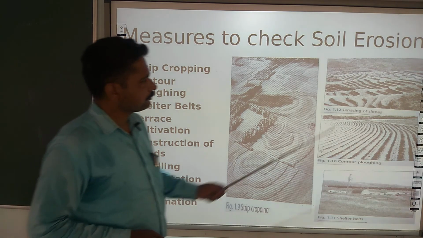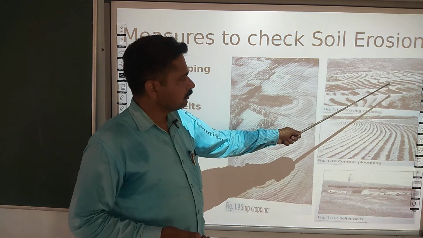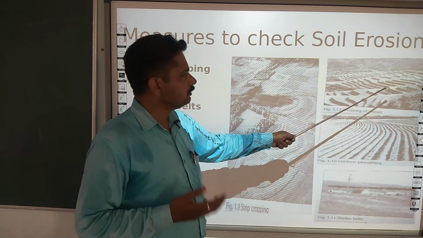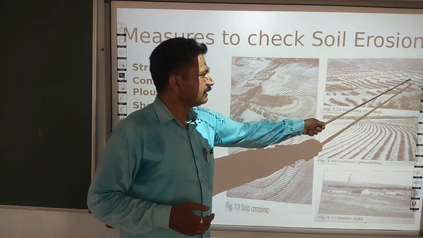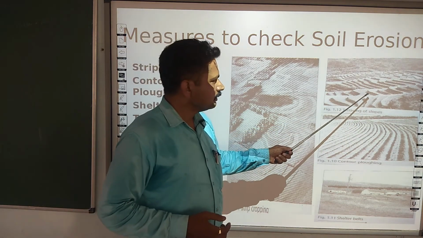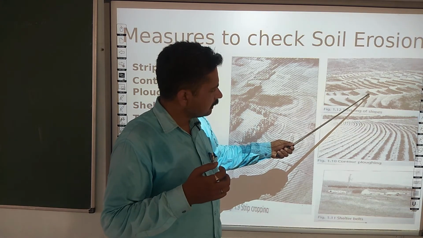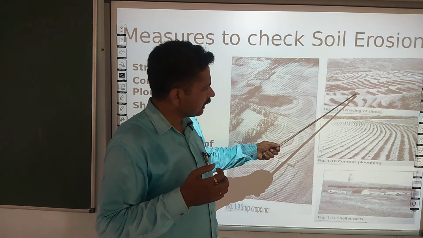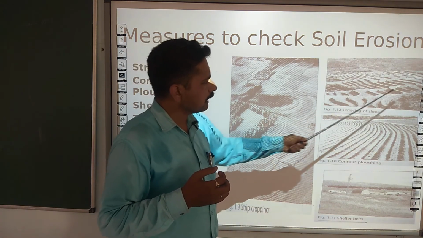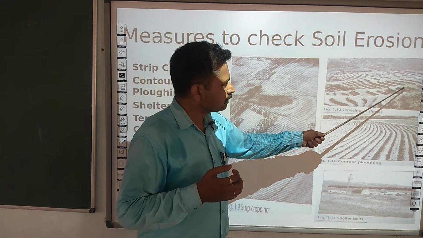Next is terrace cultivation. As you see here, there are steps. These preservation practices are introduced in hilly regions, where steps are created in the land. The soil from this area is taken out and placed at the outer edge of these areas, so that when the water comes from this region, it starts to slow down.